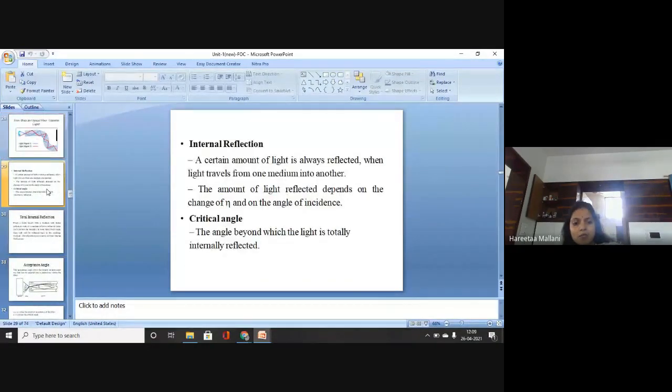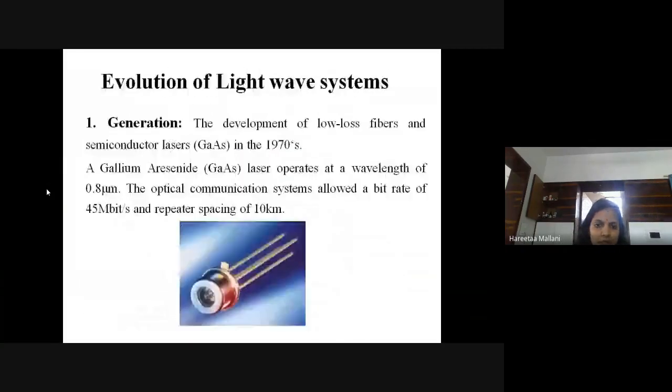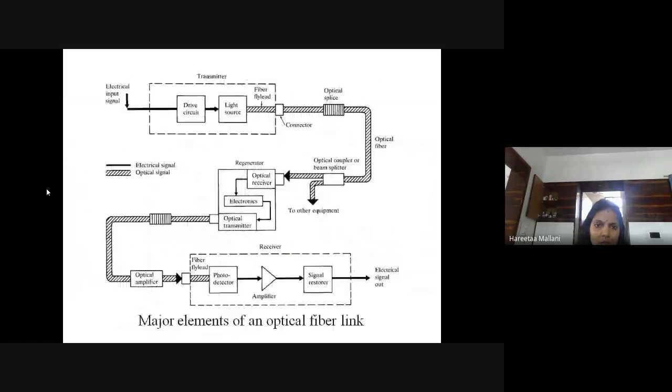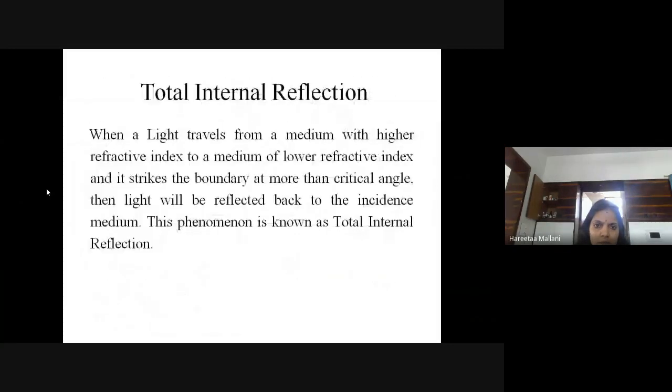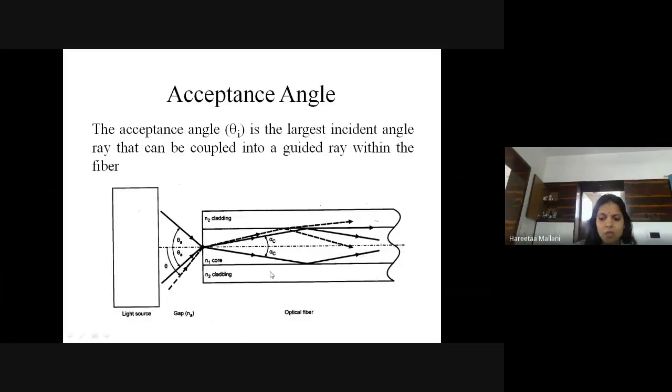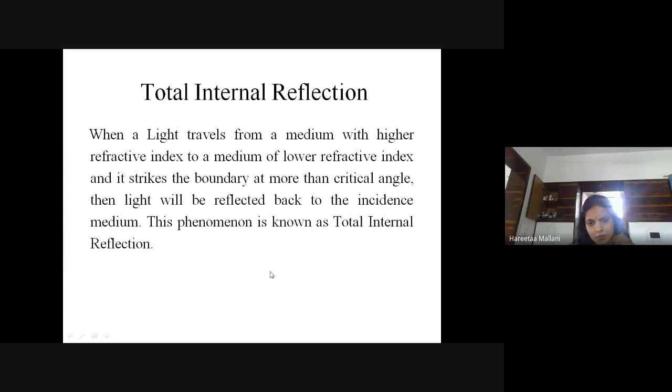We will start with a new topic in this. That is total internal reflection. Write down in your copy TIR, total internal reflection. So what do you mean by total internal reflection?